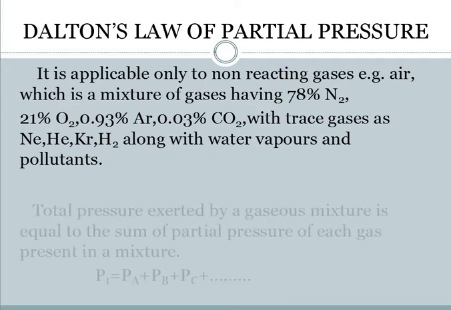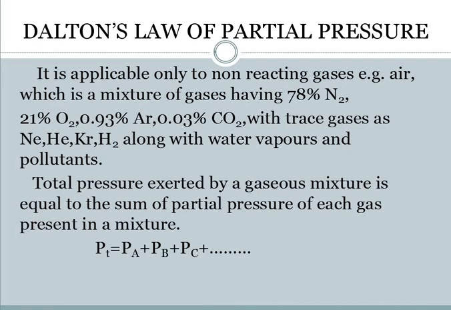Now, what is Dalton's law of partial pressure? We have already discussed that if we have 2, 3, or whatever number of gases, when we combine all the individual pressures, it gives us the total pressure. That is, partial pressures combine to give the total pressure. Or we can say the total pressure exerted by a gaseous mixture is equal to the sum of the partial pressures of each gas present in the mixture.